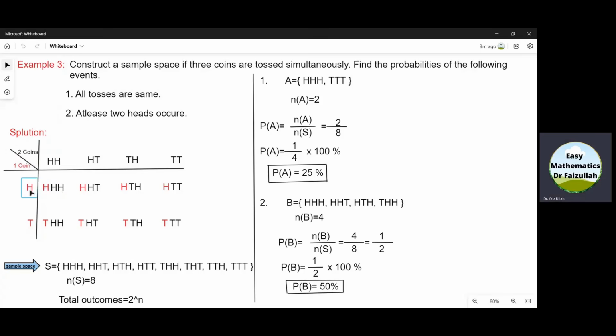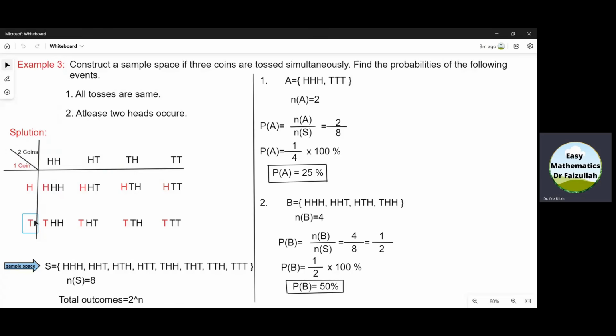Then we write this red H with HT and we get HHT. Then with TH we write HTH. Then we write this red head with TT and we find HTT.